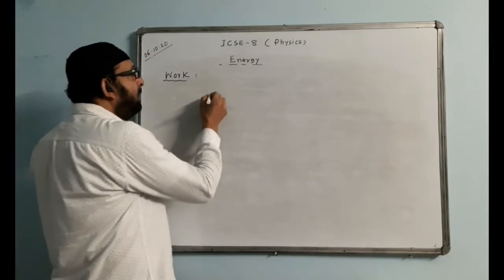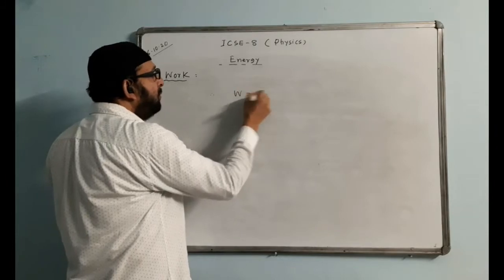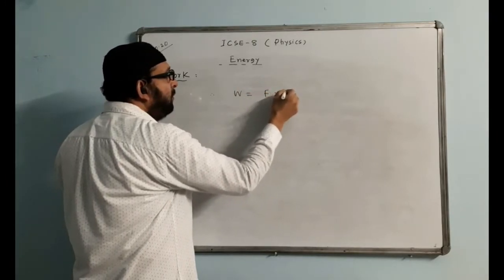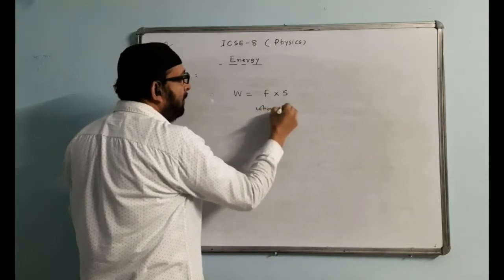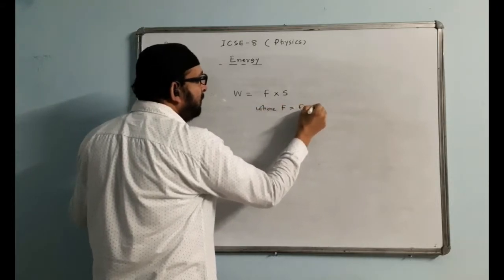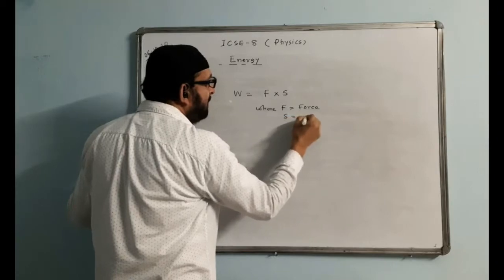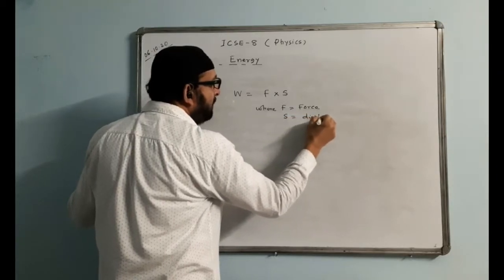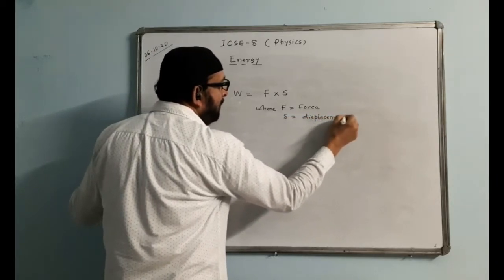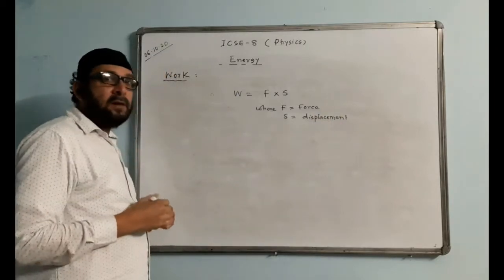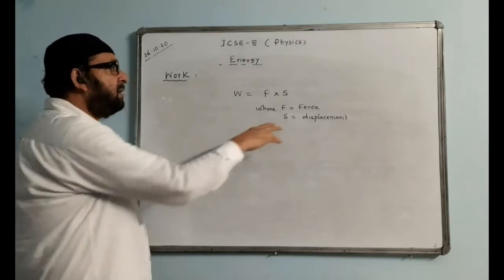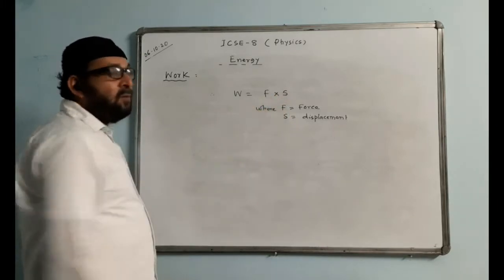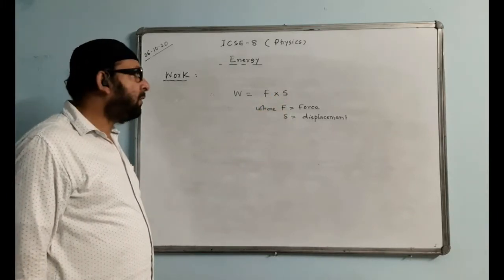Therefore, we write a formula. Work is equal to F into S, where F is force and S is displacement in the direction of force. Whatever displacement the body will have in the direction of force, that displacement multiplied by the force is the formula for work.